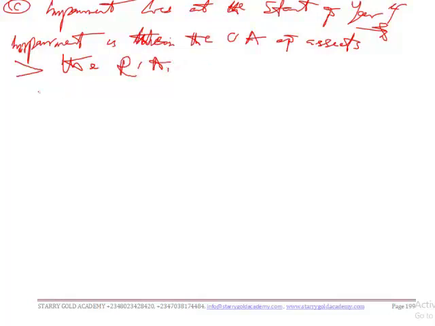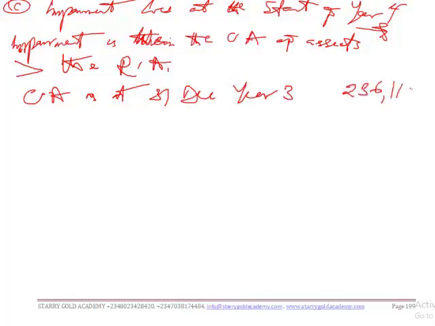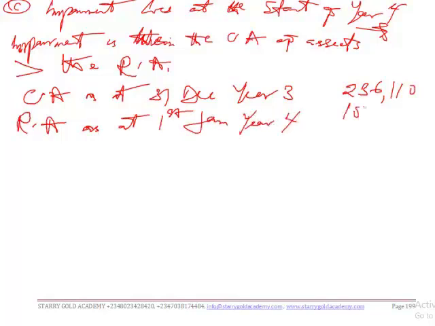Okay, so we have our carrying amount as at 31st December year 3 to be 236,110. We have our recoverable amount as at 1st January year 4, we have 100,000.